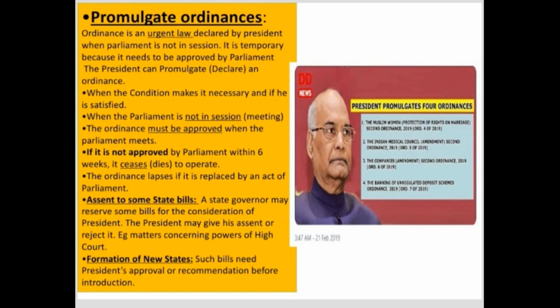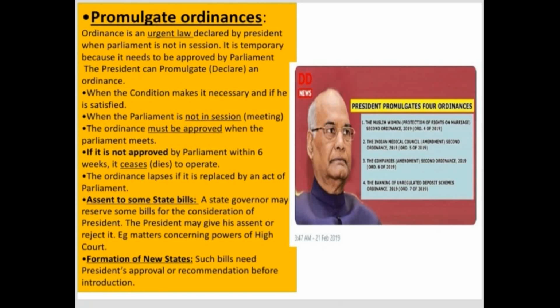So what is this ordinance? An ordinance is an urgent law declared by the president when parliament is not in session. For example, there are situations in the country where the government needs to make an urgent law. Generally the government makes laws in parliament, but the parliament is not in session. In this kind of situation, a constitutional provision called an ordinance can be used by governments.